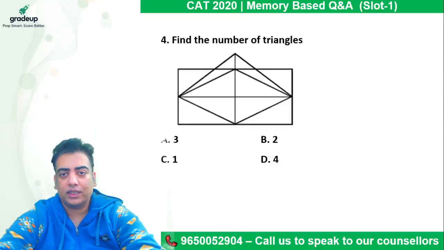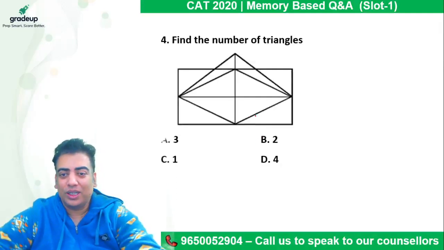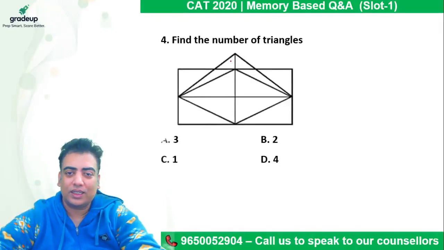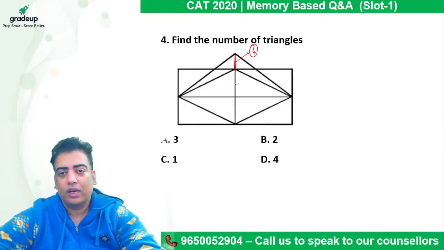Okay, so here he says find the number of triangles. Again, the options are wrong. I think all options are wrongly placed here. So in order to count the number of triangles, we can start with the smallest one. So this is count 1. This is count 2. Right, then on this base, this is another triangle, so count 3. This is another triangle, which is count 4. So if we take this as one of the sides, we are able to count four triangles, right?